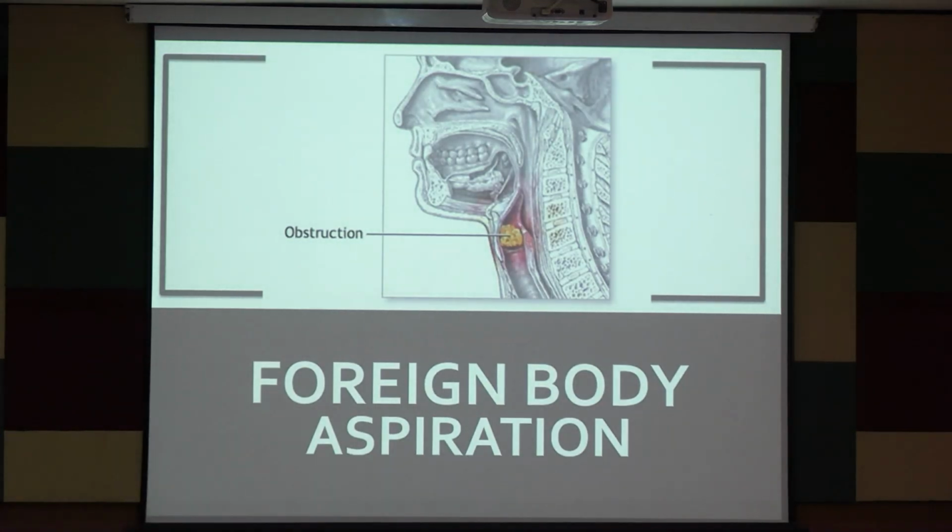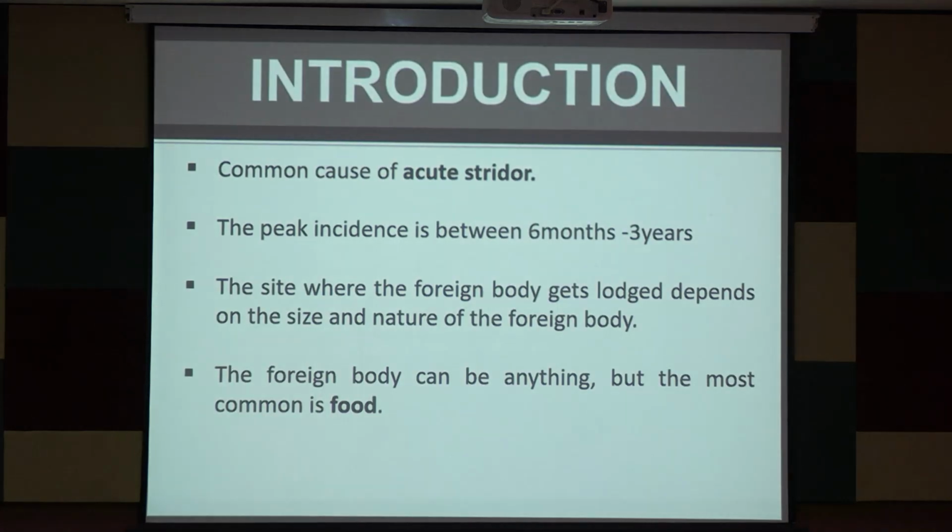Next, come to the last part of today's discussion, that is foreign body aspiration. It is also one of the commonest causes of acute stridor. Any child who was absolutely well and is rushed to the emergency of your hospital with some respiratory distress and there is stridor. Okay. If the child has acute onset of respiratory distress with stridor, always think of any type of foreign body aspiration. Okay.